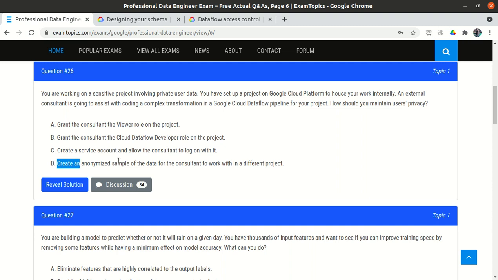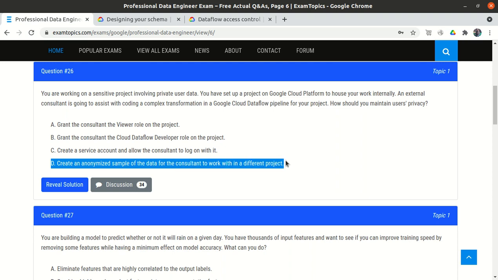The fourth option is: create an anonymized sample of data for the consultant to work with in a different project. This will also work. Our main concern is user privacy, so anonymize the data, load the data into another project, and then set up the complex pipeline with the help of the consultant. This option will definitely work, but it creates so much management